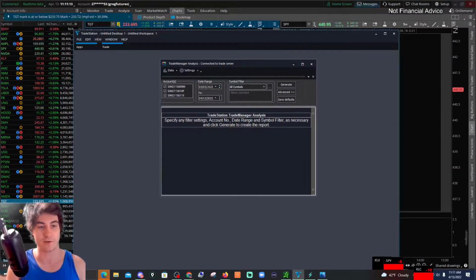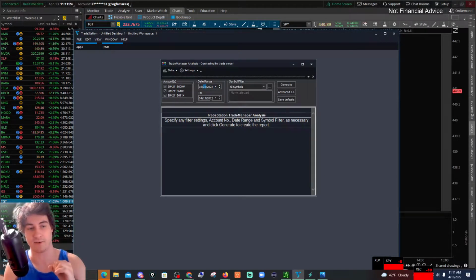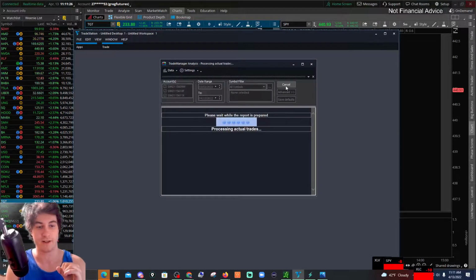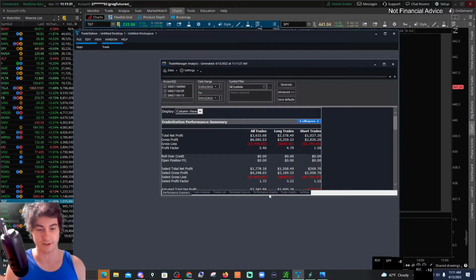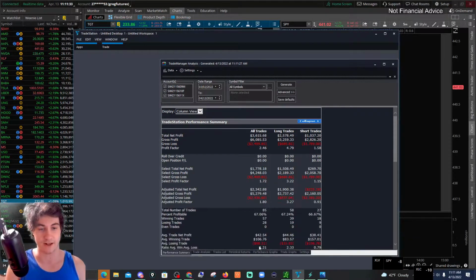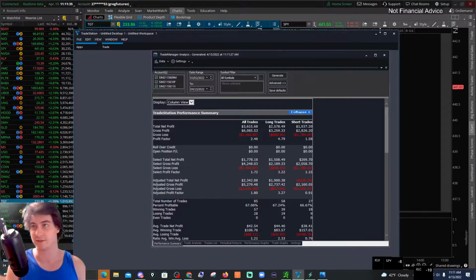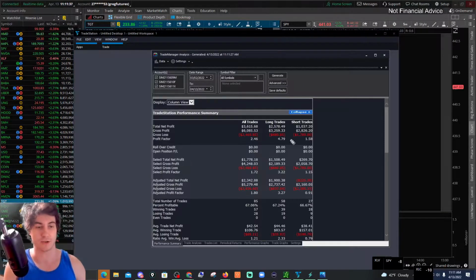So right over here, we can go to date range. Let's go from, you know, March to today. So March to today, and all you do is select your date range and then click generate. What this does is it generates a nice report. It's a very nice report, and you can see all of these stats over here. And so let's go over some of these stats because it's really cool to just see what's up with your trades.